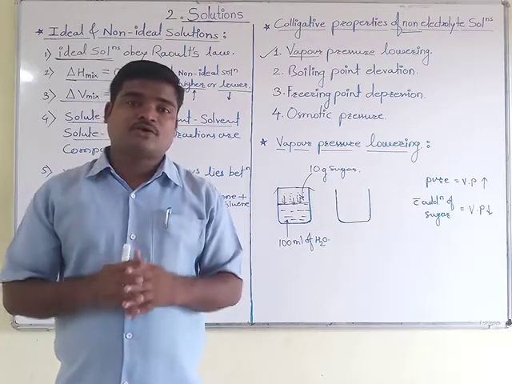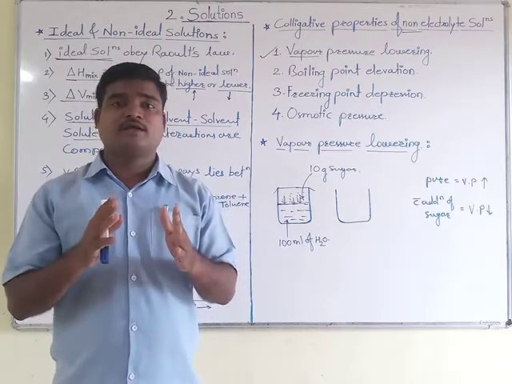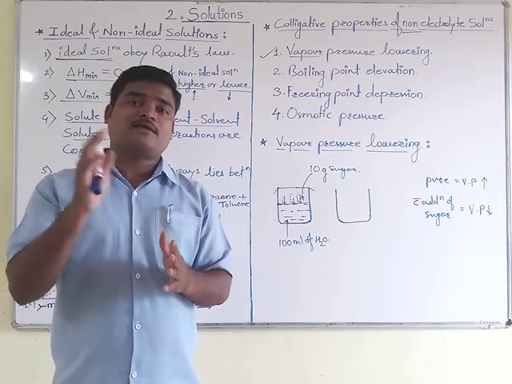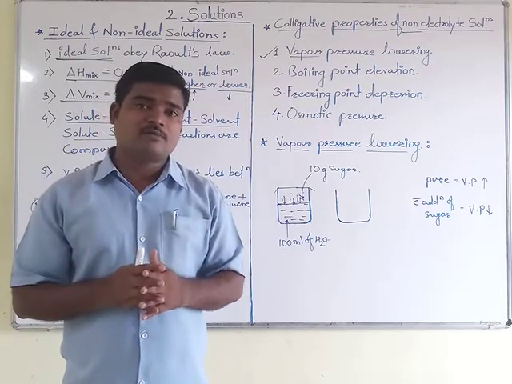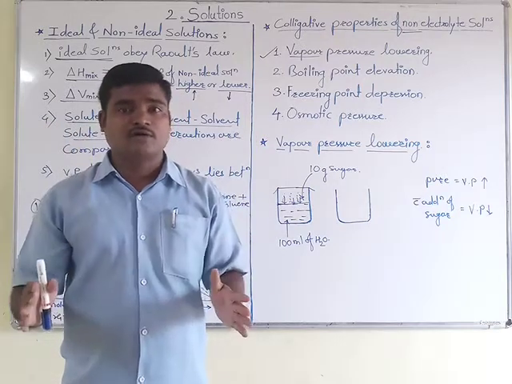The vapor pressure of a pure component is always more, but when some particles get dissolved in that pure component, it becomes impure and its vapor pressure gets lower.